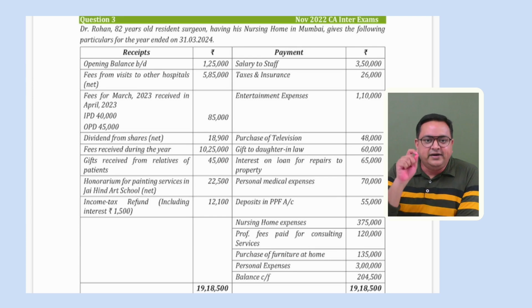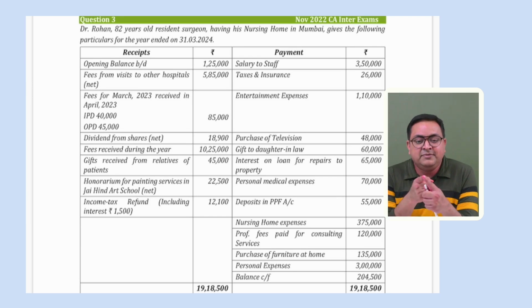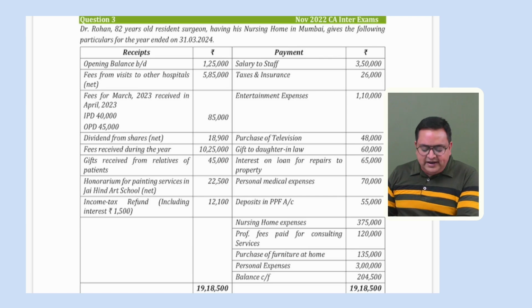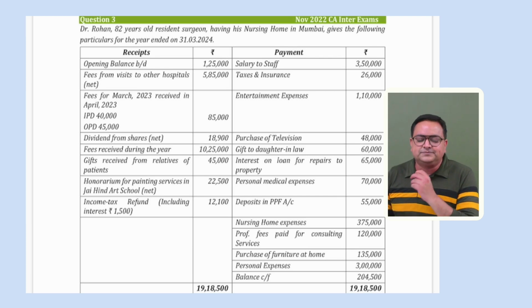You have to identify, first of all, for PGBP, because it is not a profit and loss account or an income and expenditure account, direct net profit will not be provided to you. Here you have to compute the net profit, which is very easy. So while computing, let me discuss PGBP. I'll discuss the other heads also.